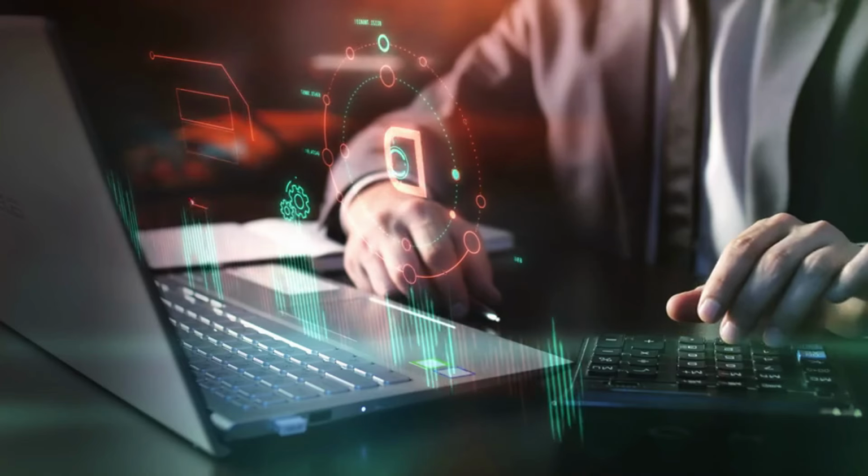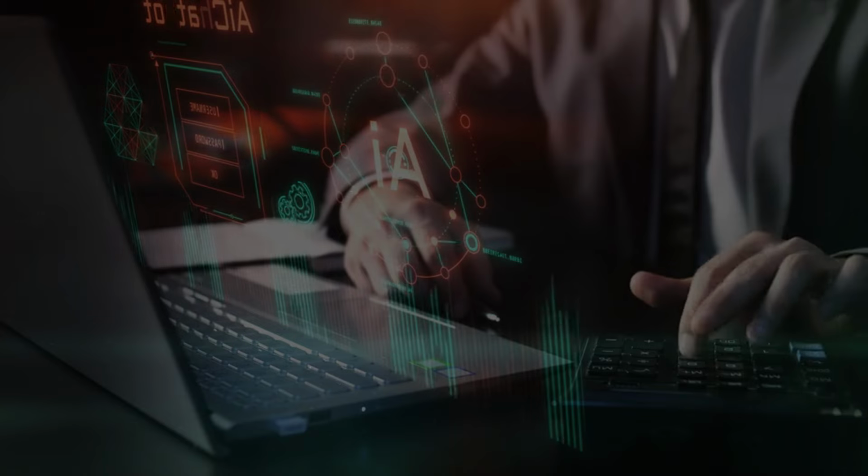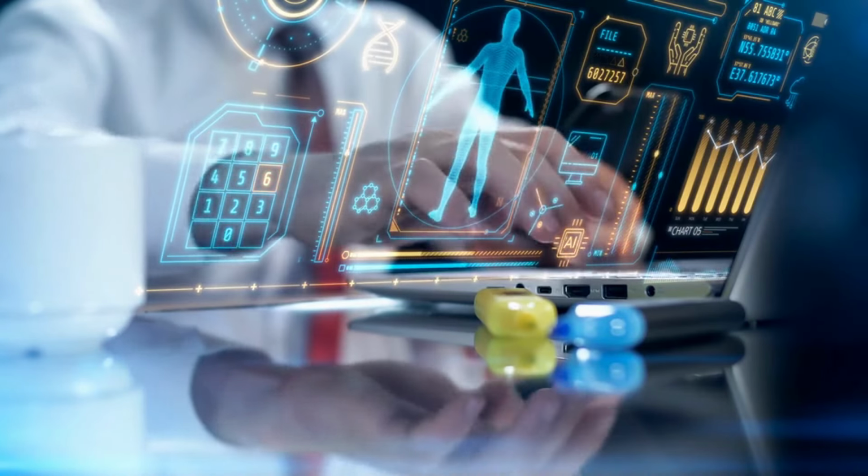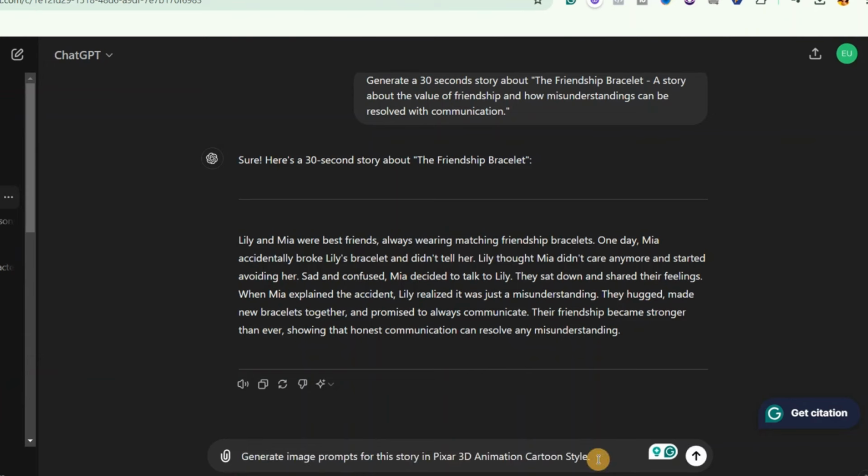So what you have to do from here is to ask it to generate the prompts you can use to create your AI images. And to do this, you're going to go ahead and give it this prompt. Generate image prompts for this story in Pixar 3D animation cartoon style. Never forget this. Make sure you put Pixar 3D animation cartoon style.